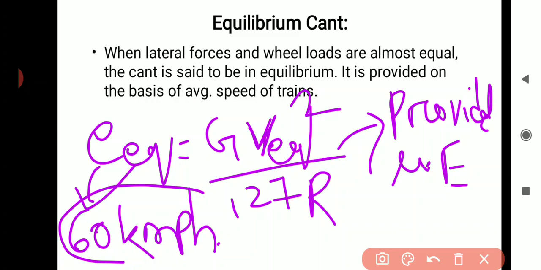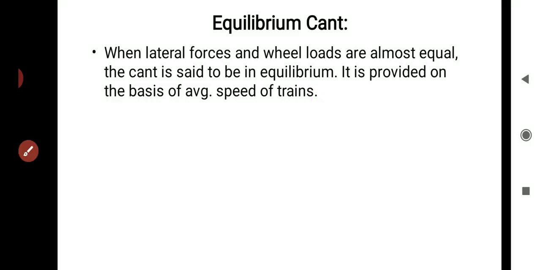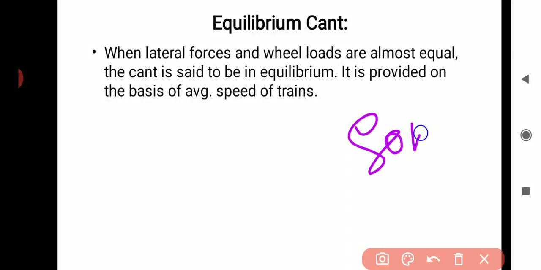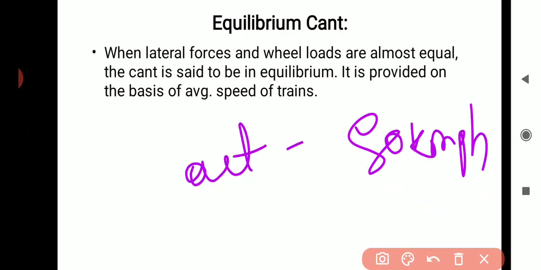That will be our provided super elevation. But let a train come on that track at a speed of 80 km per hour. Let this be the actual speed of the train.